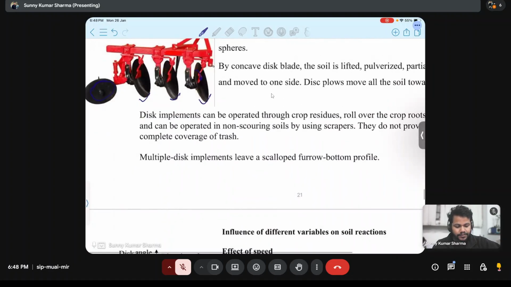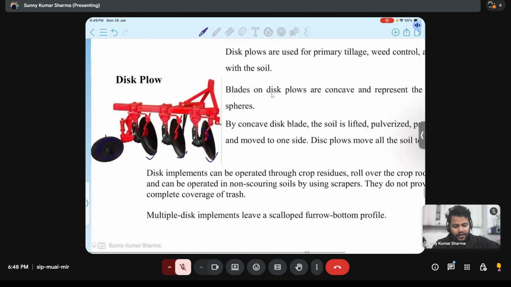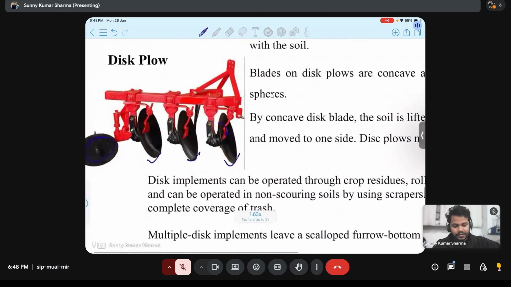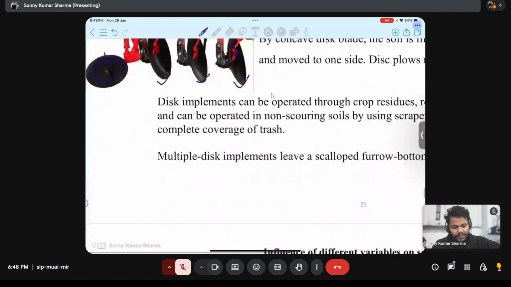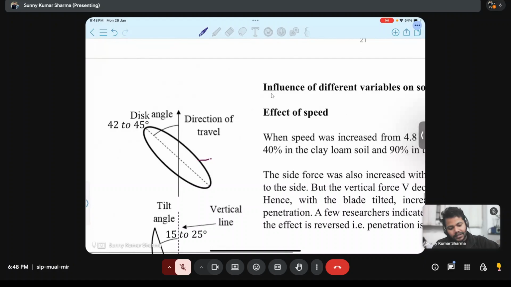So there are two parameters to define the disc plow. One is the disc angle, and one is the tilt angle. Suppose this is the disc, and this is the direction of travel. The angle that the disc plane makes with the direction of travel is called the disc angle.